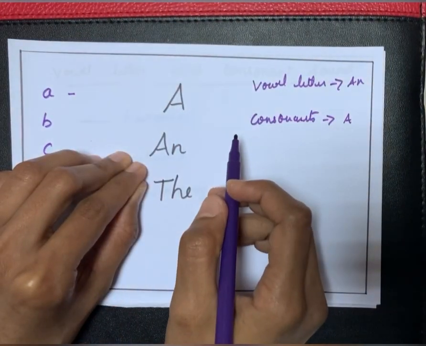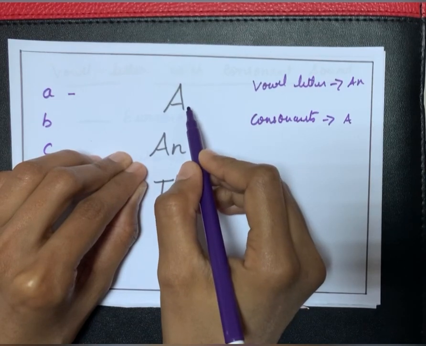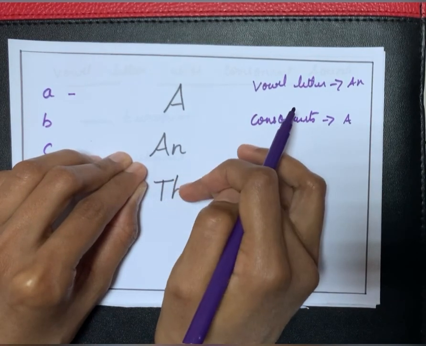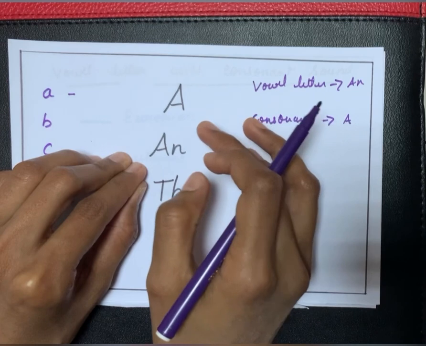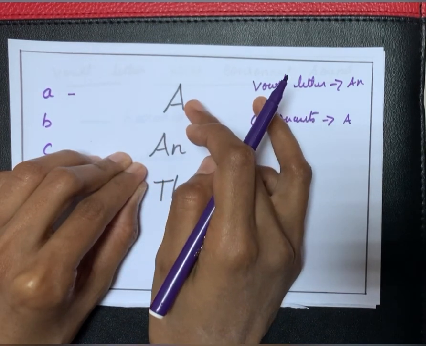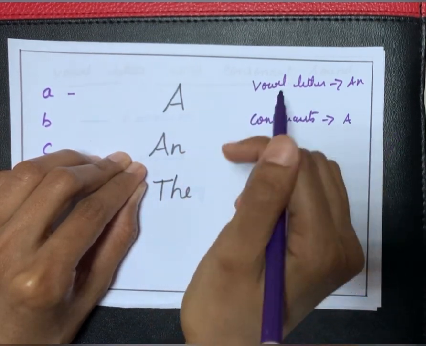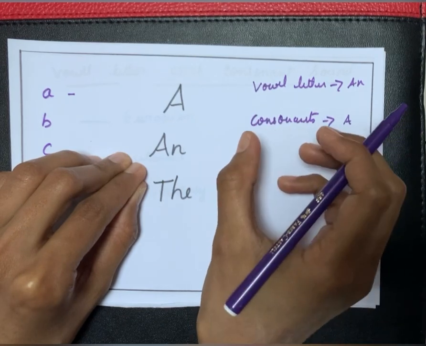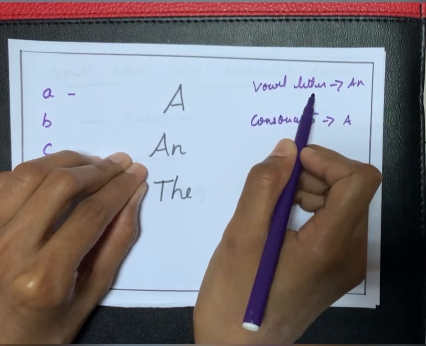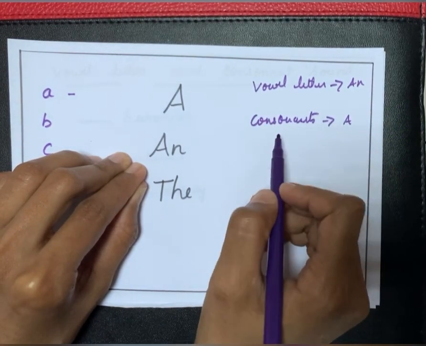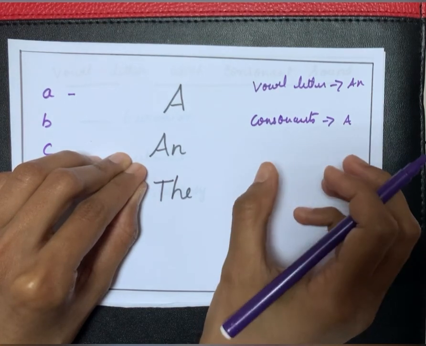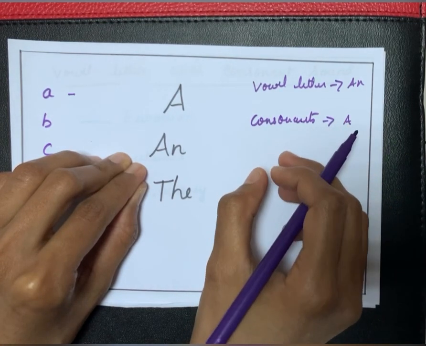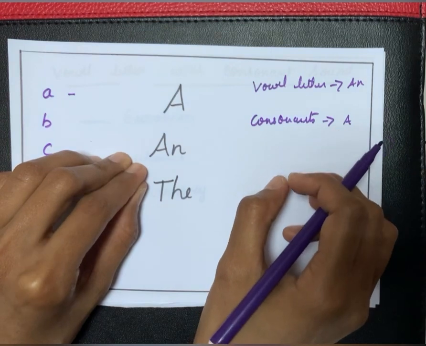For the kids of KG, we teach them only the articles a and an. The is not included in their syllabus. So when we teach them about the articles a and an, we teach them like this: if the word starts with a vowel letter, article an is used, and if the word starts with a consonant letter, article a is used.